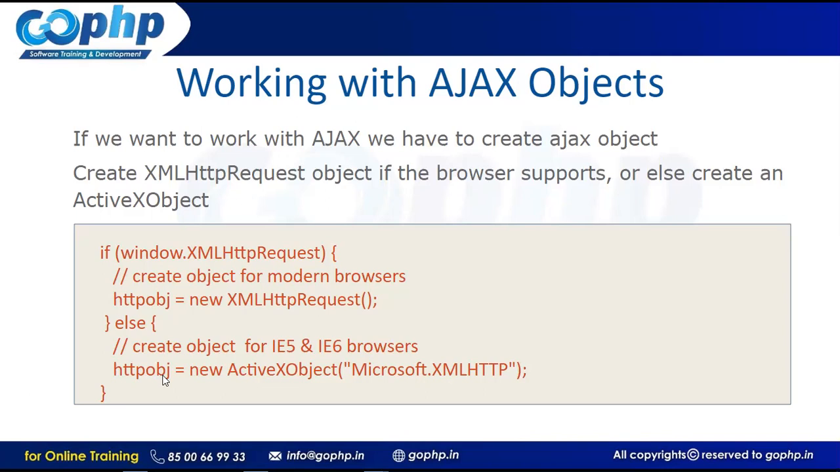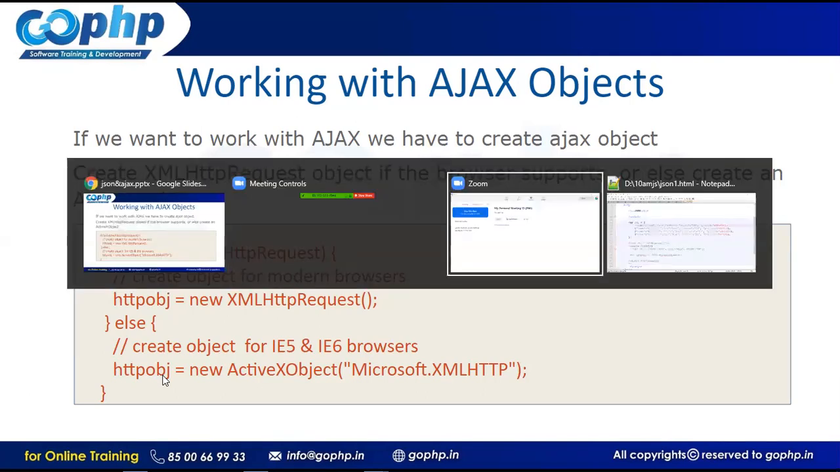If the window supports XMLHttpRequest, create the XMLHttpRequest object. If not supported, and window means nothing but your browser, then we have to create an ActiveX object. Then the object creation is done. Now we need to work with Ajax. You are ready to work with Ajax. Once the Ajax object is created, we are going to work with it.